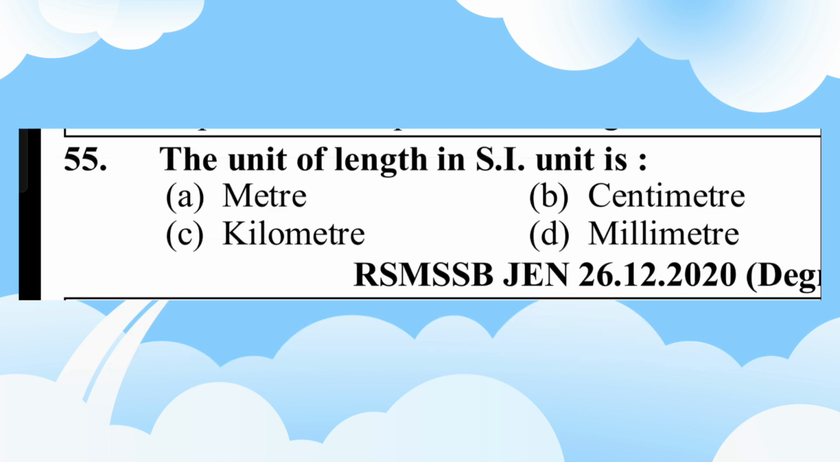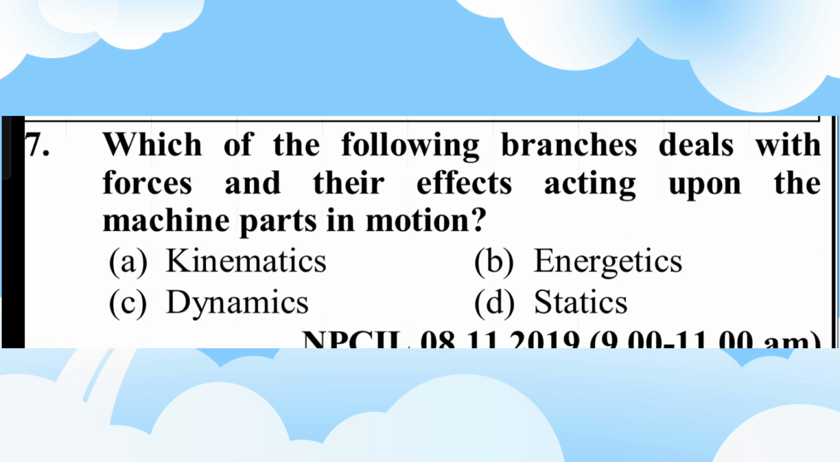Question number 55. The unit of length in SI units is A. meter, B. centimeter, C. kilometer, D. millimeter. A. meter. Friends, question number 57. Which of the following branches deals with the forces and their effects acting upon machine parts in motion? A. Kinematics, B. Energetics, C. Dynamics, D. Statics. C. Dynamics.